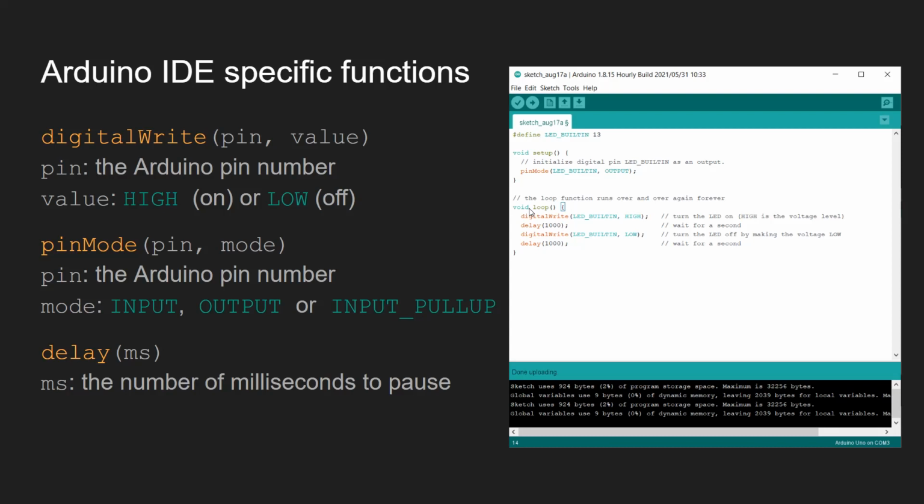And then in a void loop you put digitalWrite on HIGH, in which case you put power on with 5 volts, and then you delay the computer for 1 second, and then you turn it off, and you wait another second before you loop again and turn it on.